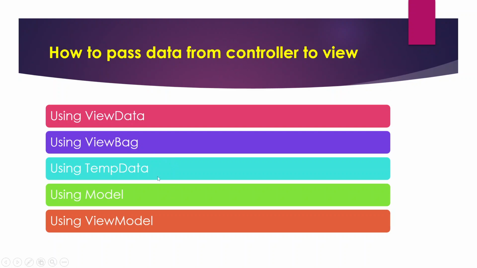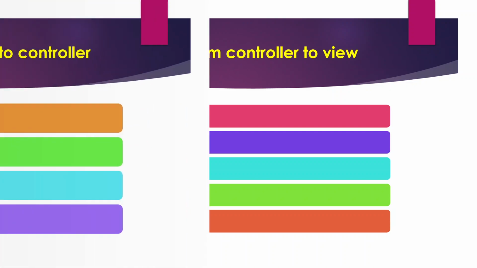Don't bother about all this. Whenever we create the application, that time I will explain each of these. What is the job of ViewData? What is the job of ViewBag and TempData? And what is the use of Model and the difference between a Model and a ViewModel? I will explain in coming sessions. Don't worry about all this.